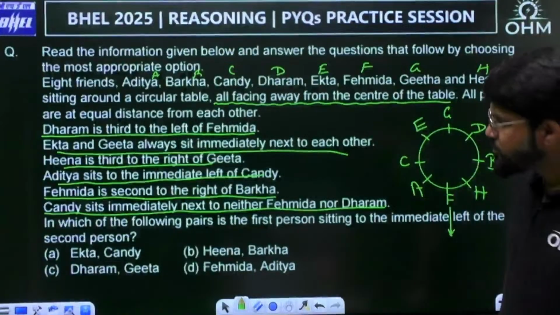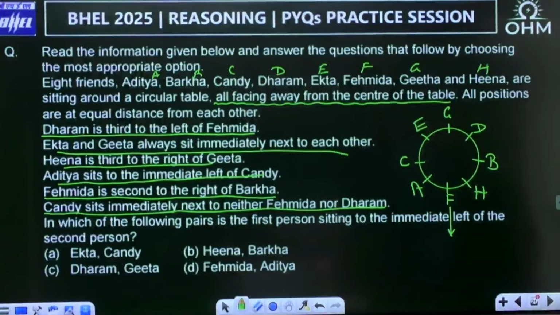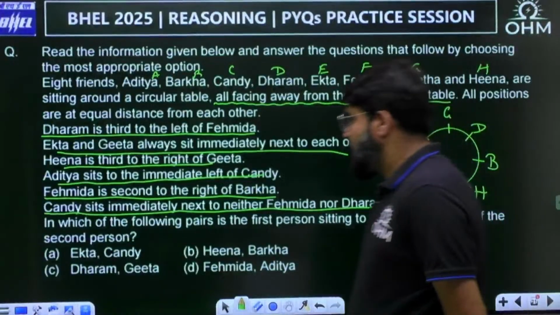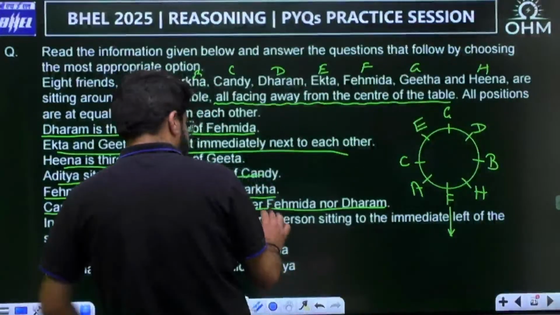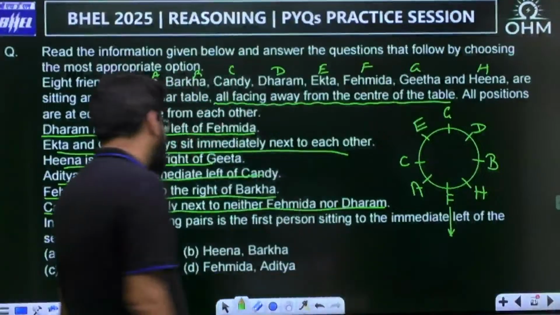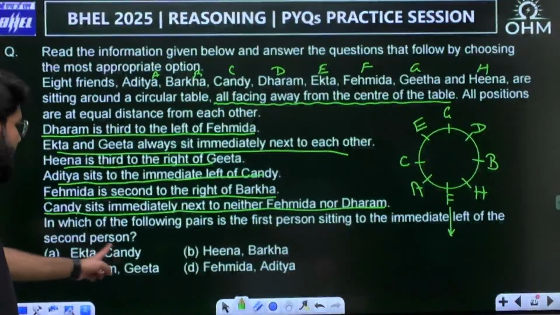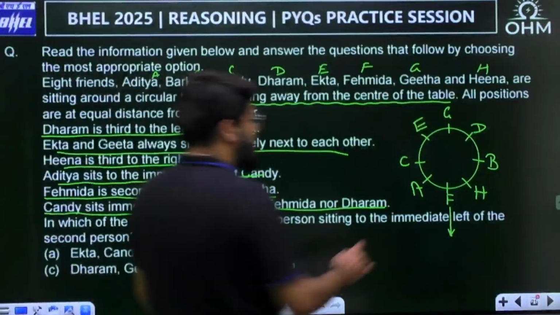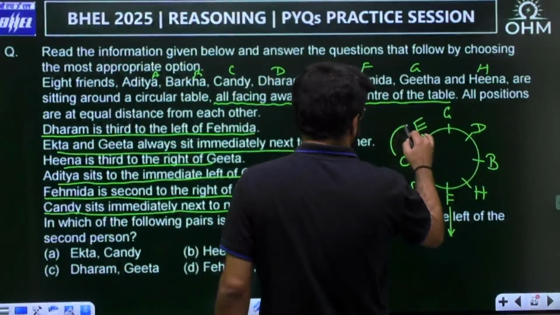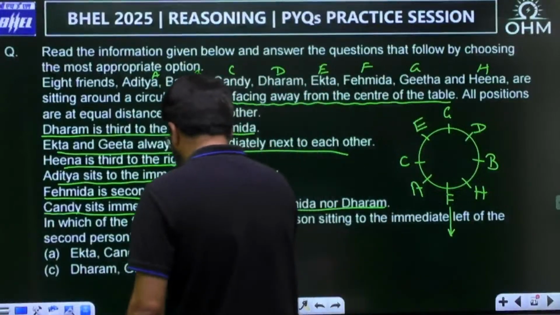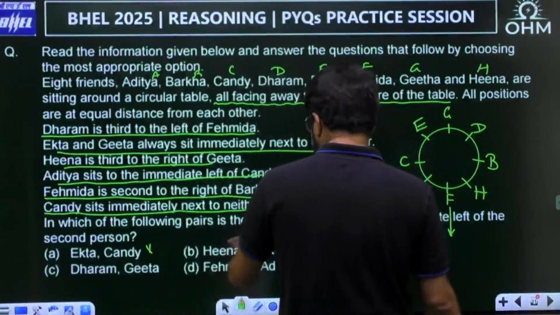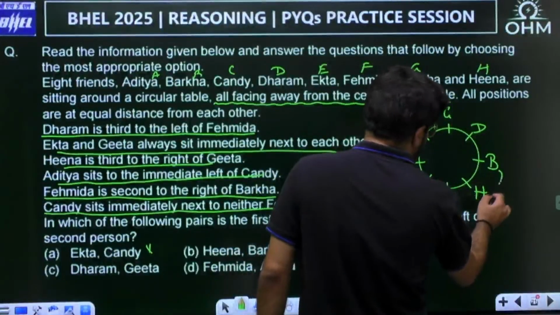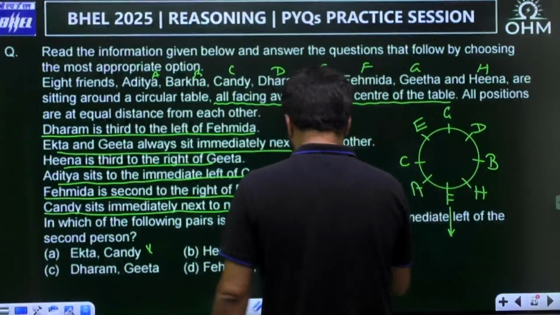In which of the following pairs is the first person sitting to the immediate left of the second person? Ekta and Candy: Ekta is on the right of Candy, wrong. Hina and Barkha: Hina is on the right side, wrong.